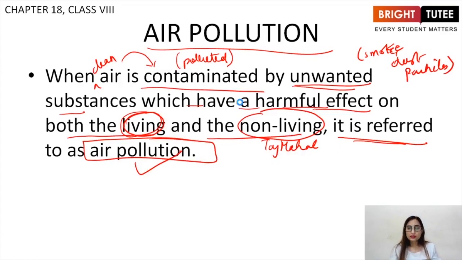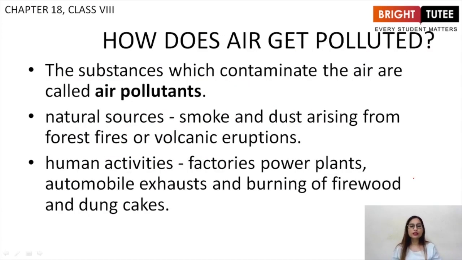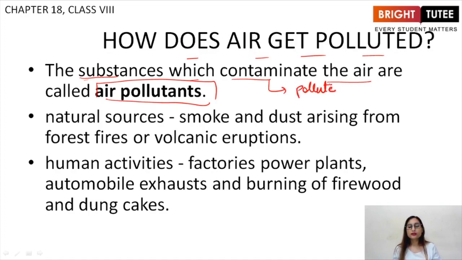So this was the first topic of your chapter, in which we just had an introduction about air pollution, how air is getting polluted, right? What air pollution is. We'll be studying about how this air is getting polluted in the next topic. This is the second topic of your chapter, and the name of this topic is how does air get polluted? How is this air around us getting polluted? How is it getting contaminated? The substances which contaminate the air are called air pollutants. Substances which contaminate, which pollute the air, are known as air pollutants, right?